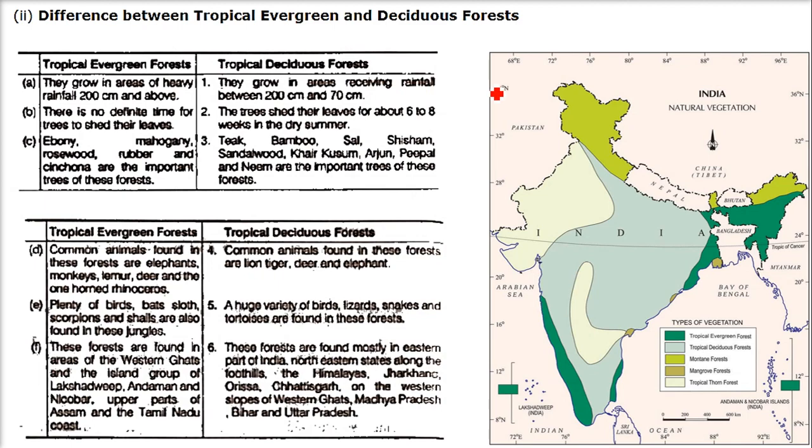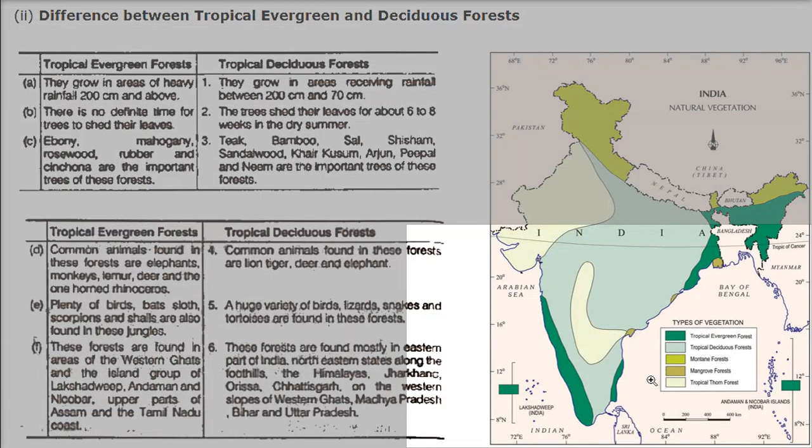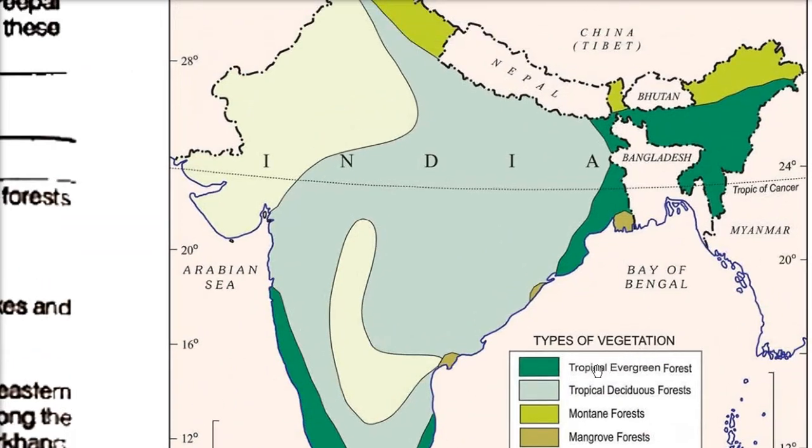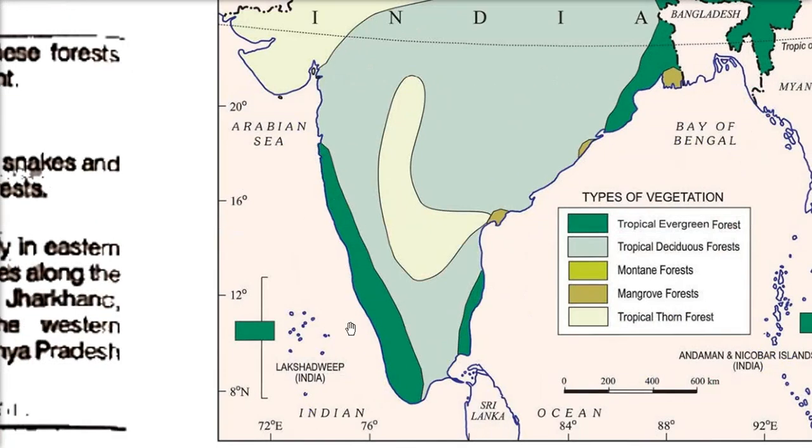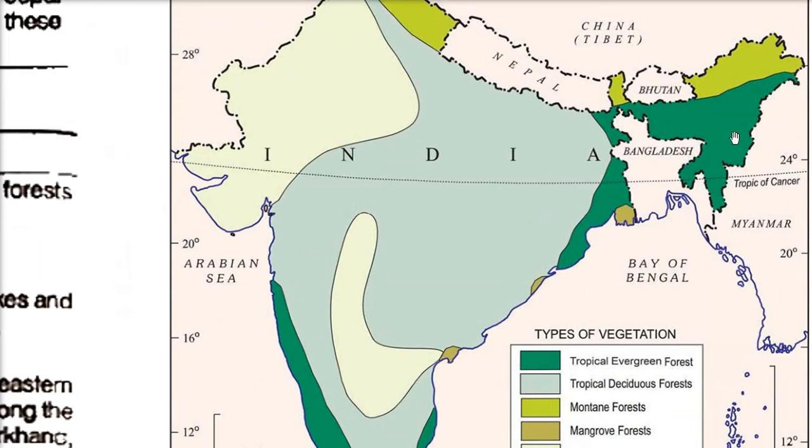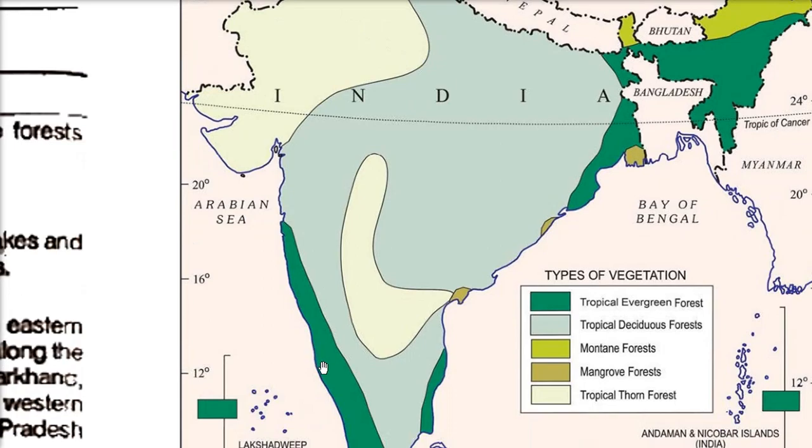What is the difference between tropical evergreen and deciduous forest? Let me first show you where we have them. We have tropical evergreen and tropical deciduous. Tropical evergreen forests are where we get rainfall of almost above 400 centimeters. These are the areas where rainfall is quite a lot, all these dark green areas.